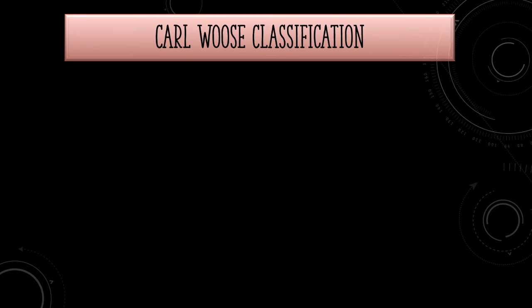And the final form of classification is Carl Woese's Six Kingdom classification, also known as the Carl Woese classification. The specialty of this classification is that Carl Woese did not touch any eukaryotes. Instead, he only worked with prokaryotes. He divided the kingdom Monera as eubacteria and archaebacteria.